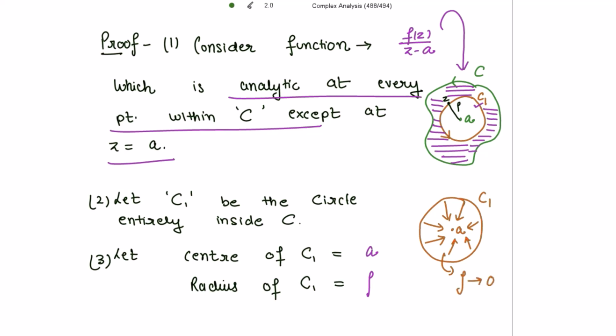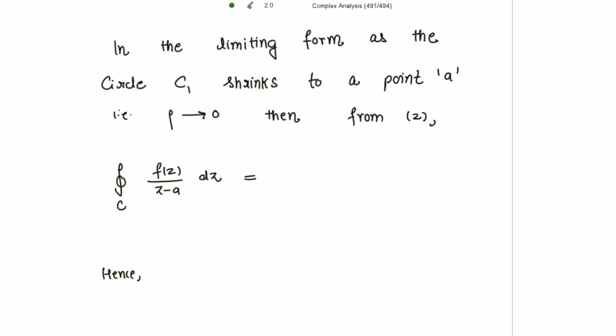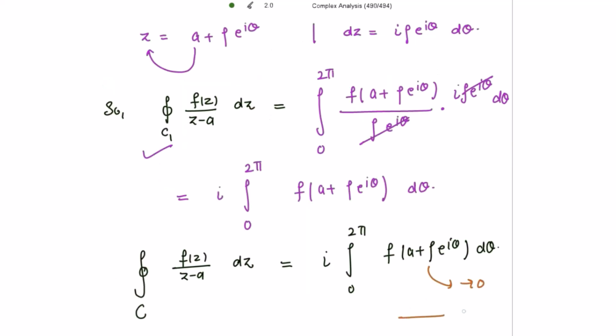So for this limiting form, we are taking this rho to be tending to 0. So let's write this. In the limiting form, as the circle C1 shrinks to a point A, that is rho tends to 0, then from 2 we get this to be equal to, okay, let me mark this as 2.